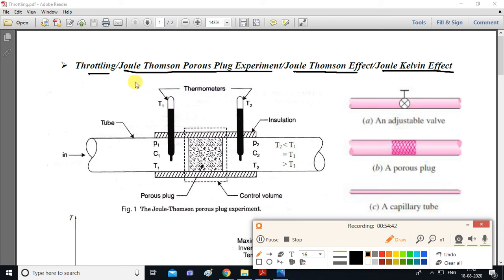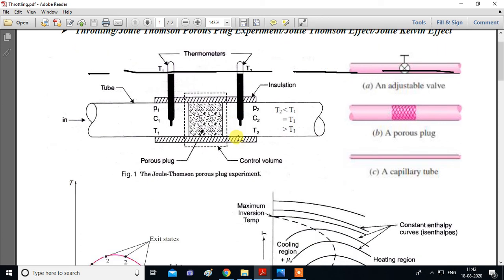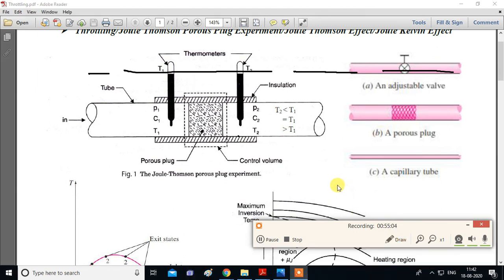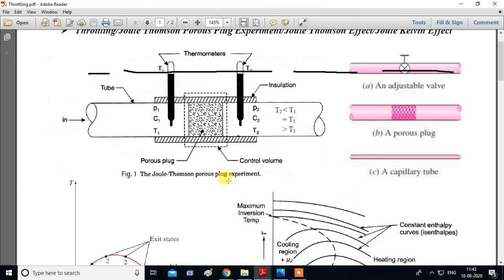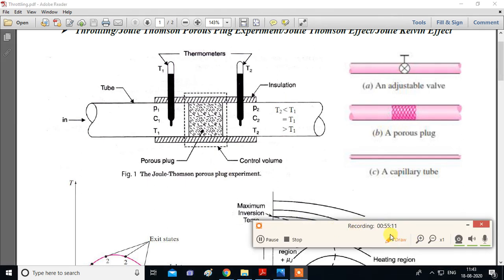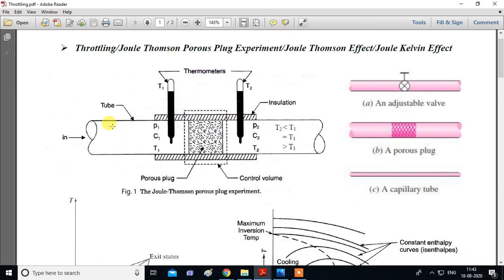Throttling is a process. It is done by Joule-Thomson porous plug experiment. This effect is known as Joule-Thomson effect or Joule-Kelvin effect. So what is this? We'll see that part. So let me erase these lines. Okay, so this is a throttling device.